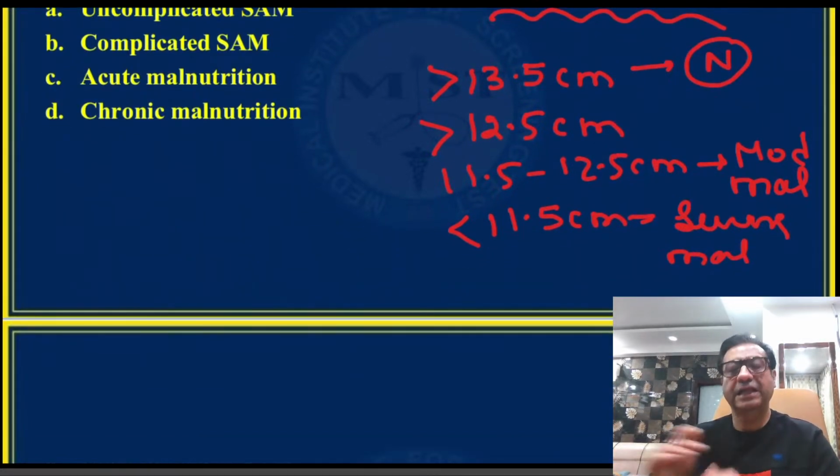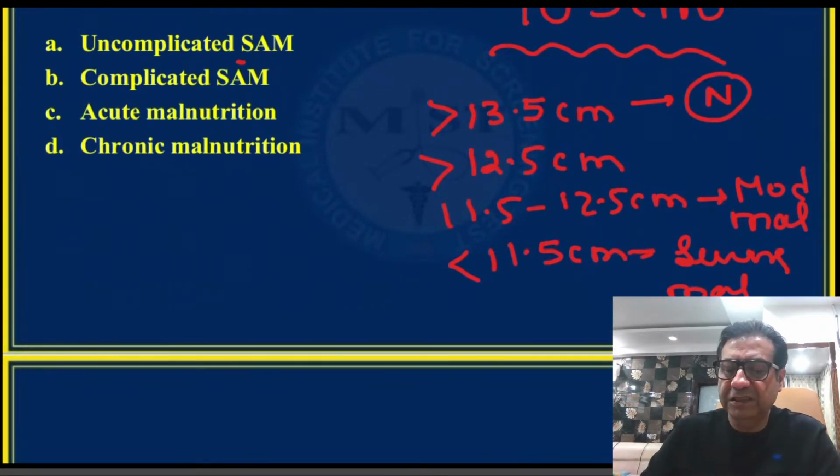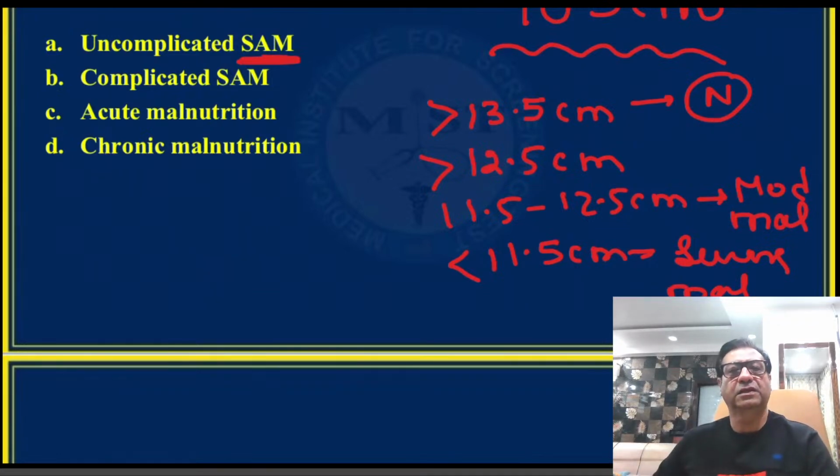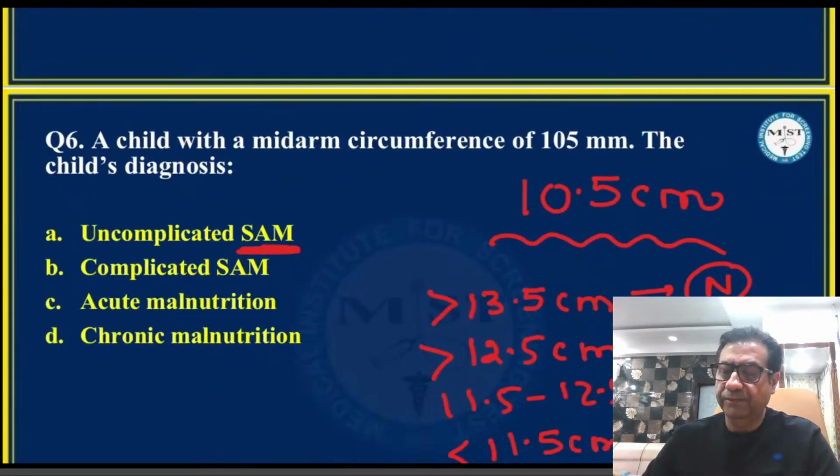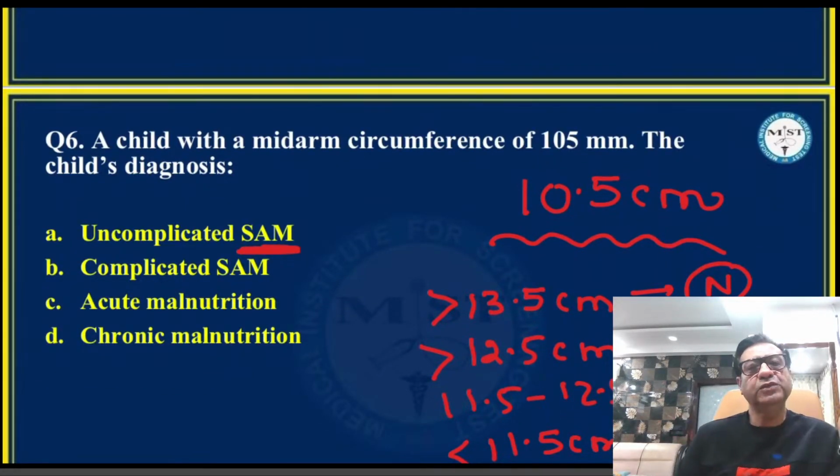Severe malnutrition. And therefore, our best answer should be severe acute malnutrition. Now, since some students were saying that they had mentioned no danger signs were there, so this does not bring it into a complicated severe acute malnutrition category.